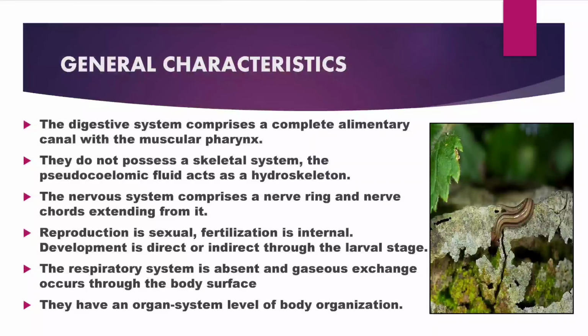The digestive system comprises a complete alimentary canal with a muscular pharynx, and the phylum Aschelminthes basically does not possess a skeletal system. The pseudocoelomic fluid acts as a hydroskeleton. The nervous system comprises a nerve ring and nerve cords extending from it. Reproduction is sexual, fertilization is internal, and development is indirect or direct through the larval stage. The respiratory system is absent and gaseous exchange occurs through the body surface. They have an organ system level of body organization.